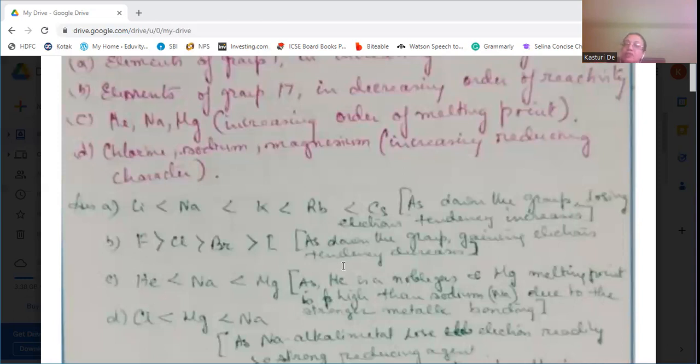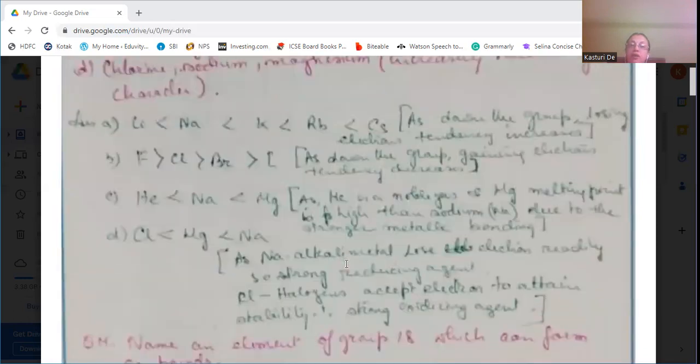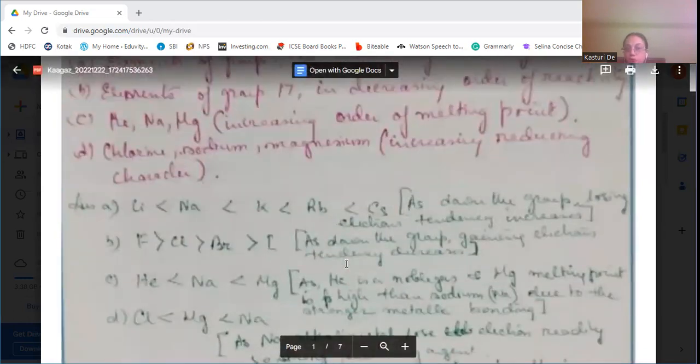Helium is a gas; its melting point is low. These two are metals. Magnesium has stronger metallic bonding than sodium. That's why magnesium's melting point is higher than sodium's. I think you have understood what I want to say.